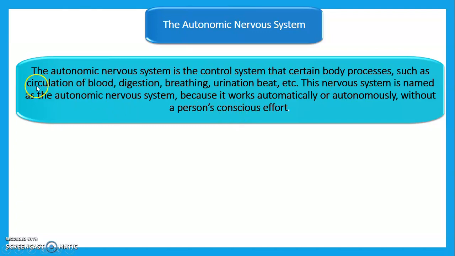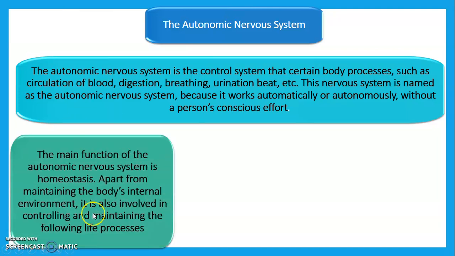That means we never think, let blood circulate, or let digestion start, or let us breathe. All these processes happen without a person's consciousness. So this system is known as the autonomic nervous system.